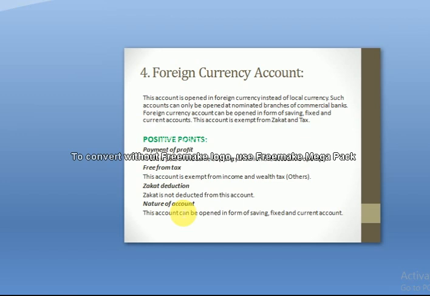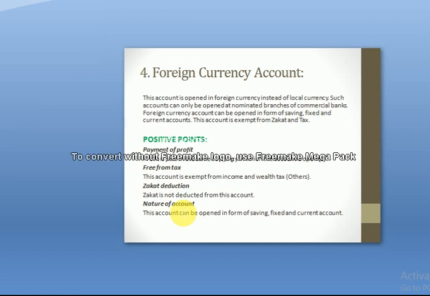For example, if in Afghanistan you open this account, you can't open it in Afghani. You can open it in other currencies. Clear? Such accounts can only be opened in nominated branches of those banks.